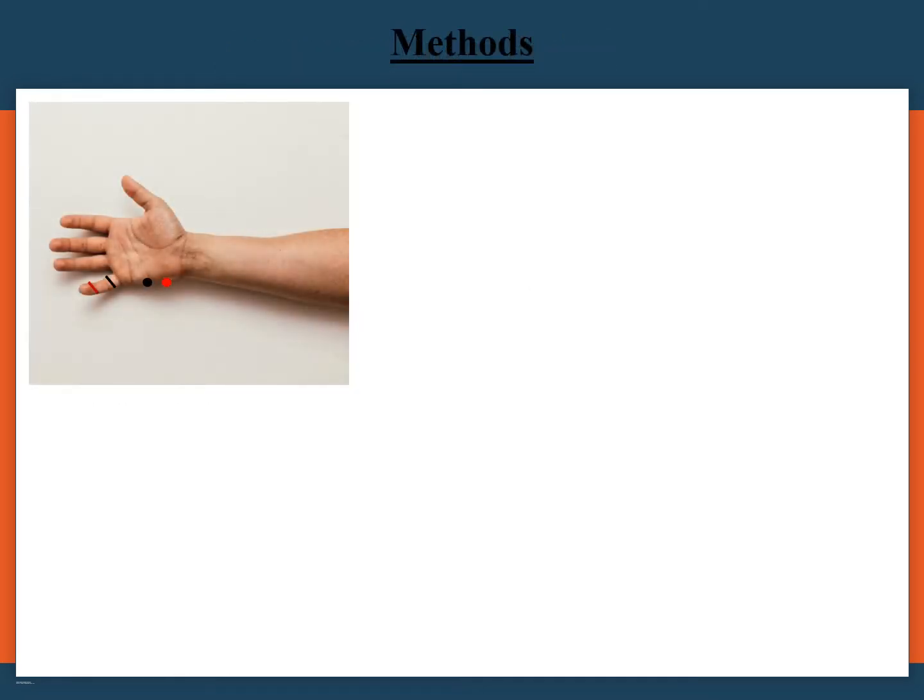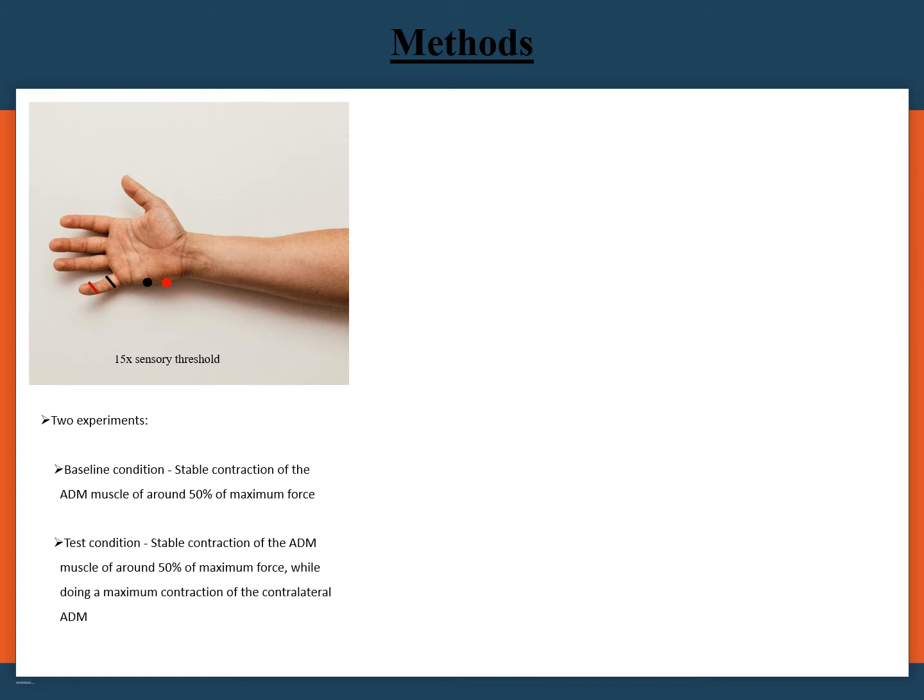Recordings were made on the strongest ADM muscle with surface electrodes, while sensory orthodromic electrical stimulation was performed with ring electrodes on the fifth finger at 15 times the sensory threshold. In the baseline condition, subjects were asked to maintain a stable contraction of the ADM muscle of around 50% of maximum force. In the test condition, patients were asked to maintain a stable contraction of the ADM muscle of around 50% of maximum force while doing a maximum contraction of the contralateral ADM. Auditory and visual feedback was provided to help subjects to maintain a stable contraction of the target muscle.